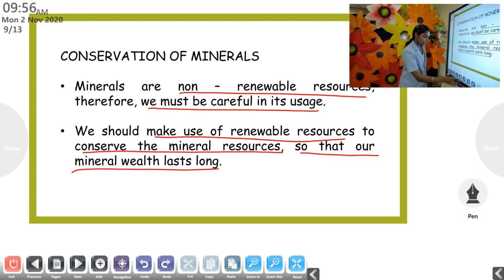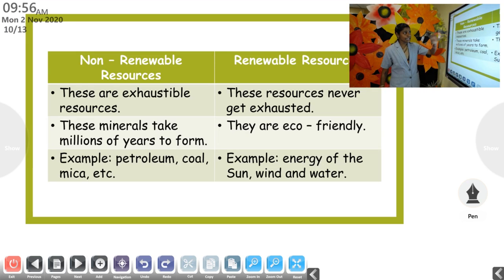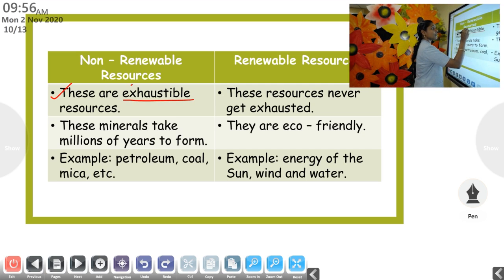So let's see the differences between the non-renewable resources and renewable resources. I have given the same sentences as the textbook, but you can write in your own simplified sentences also if the question is being asked. All right. So let's go through the non-renewable resources. These are exhaustible resources. Exhaustible means it will get finished, it will get over.